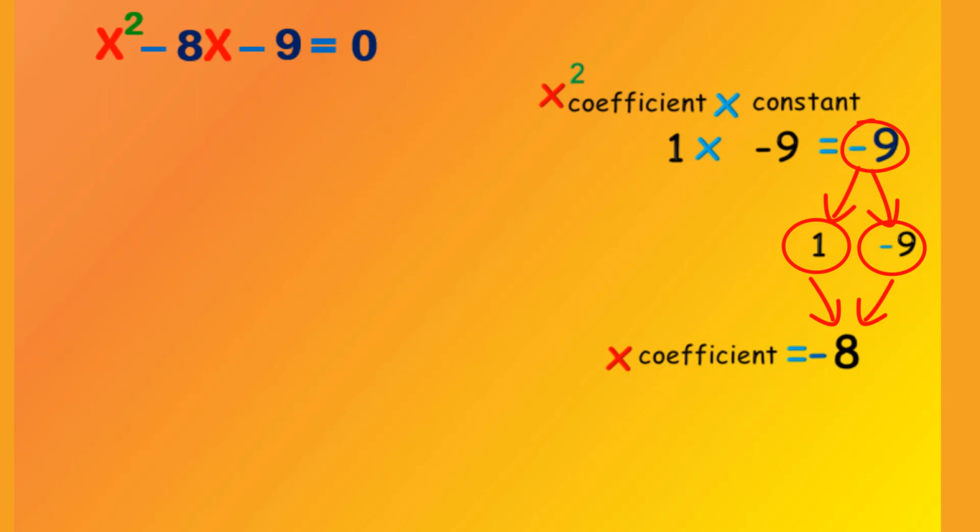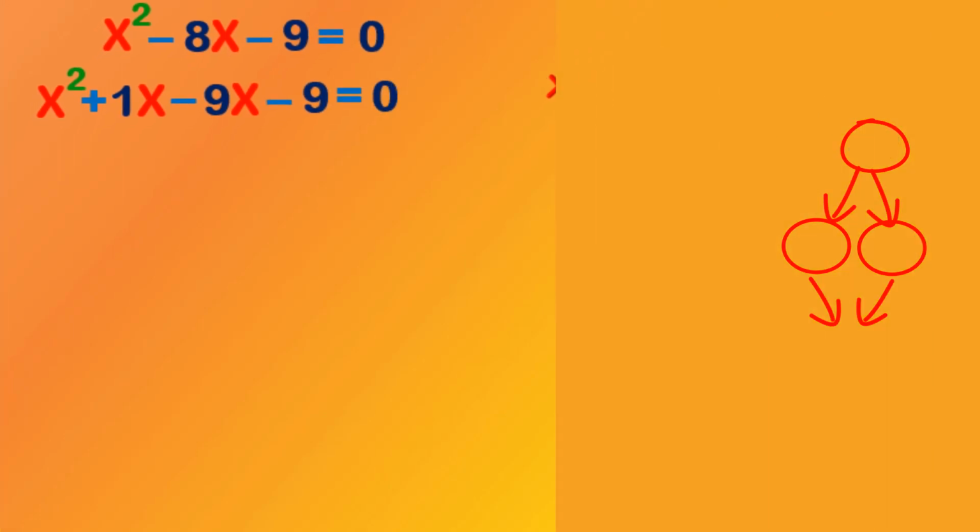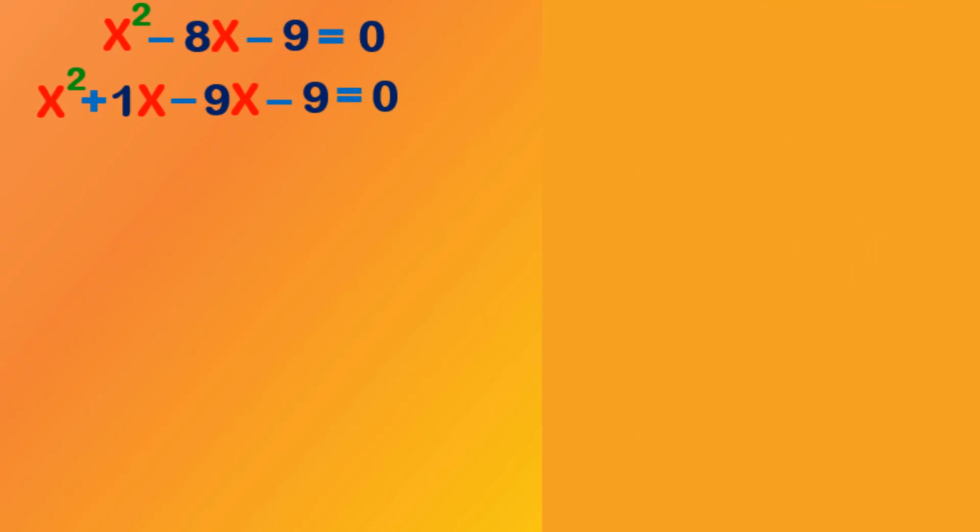So by using 1 and minus 9 we can split the middle term, minus 8x. Let us do this. We write x square first as it is. Next, minus 8x can be written as the sum of two terms, plus 1x minus 9x, and then the next term, minus 9, equals 0. Now on the left hand side, in the first two terms we have x as common. So let us take x common out. By taking x common out we get x plus 1 inside the bracket.